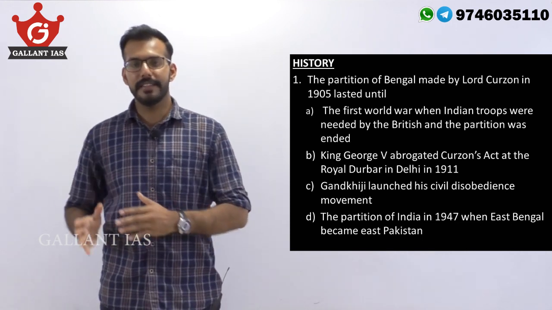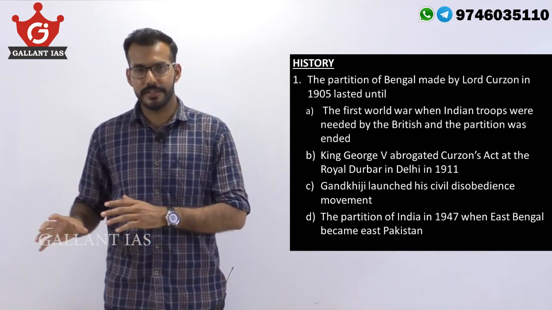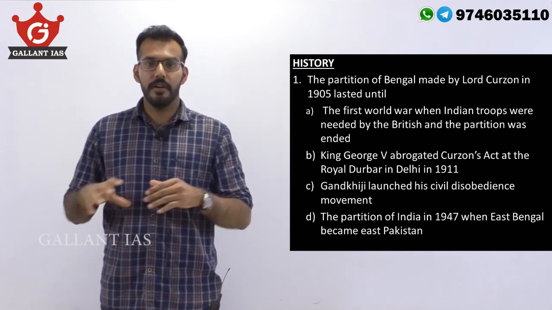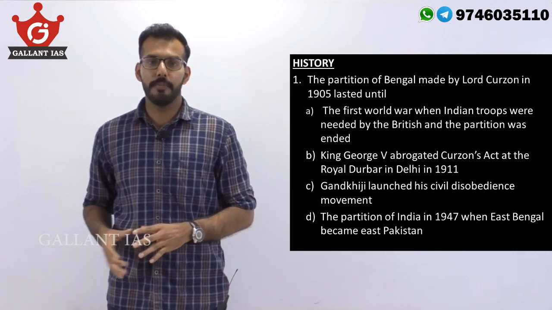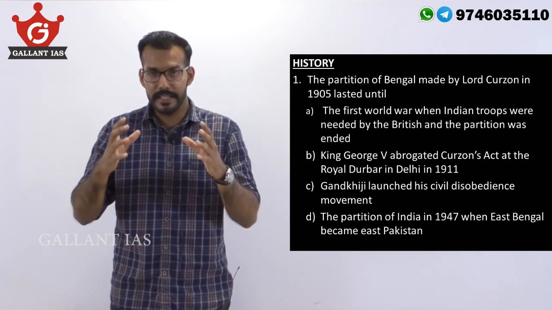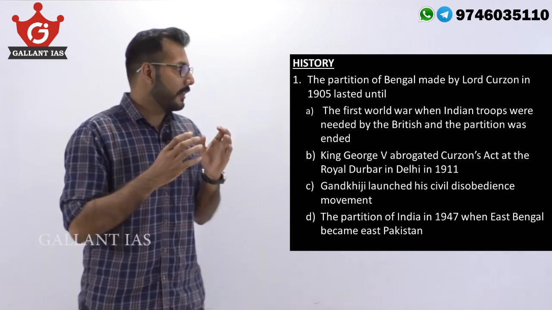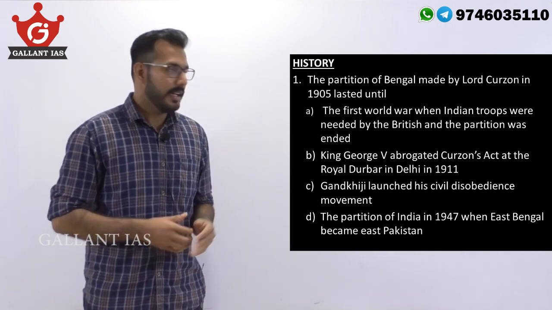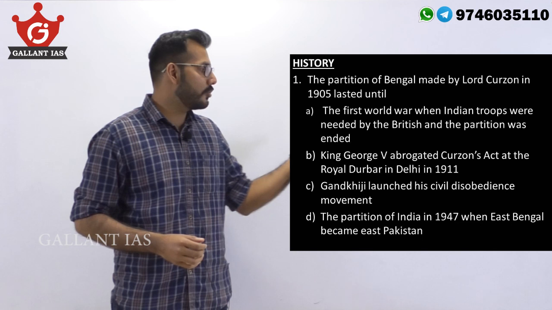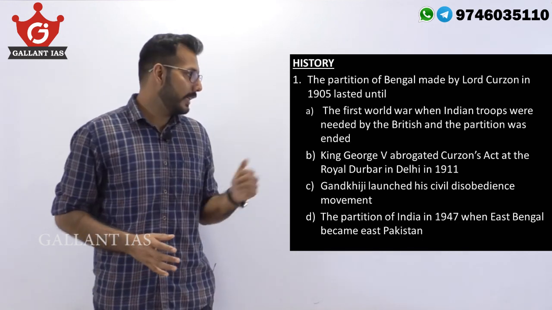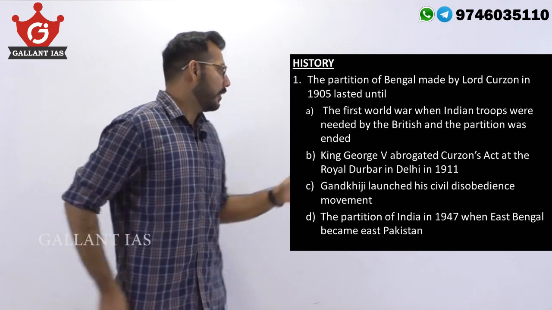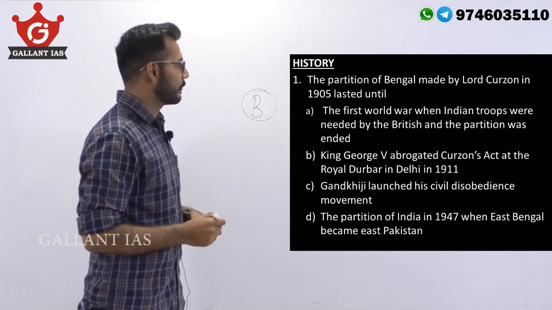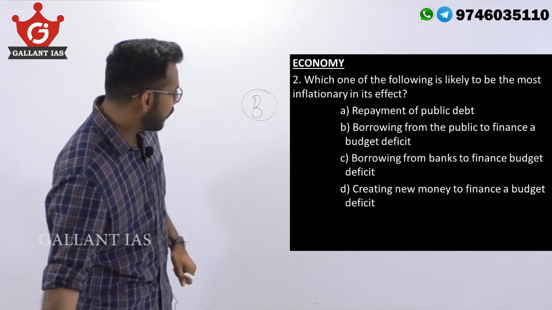In the beginning of the 20th century, the province of Bengal under the British regime became the nerve center of the Indian national movement. It became the center of Indian nationalism. To break this momentum and to create further division in the Indian population, Lord Curzon divided Bengal into two in 1905 through an act. It lasted till the visit of King George V, who ended this partition in Delhi Durbar in 1911. Therefore, the answer to this question is B.